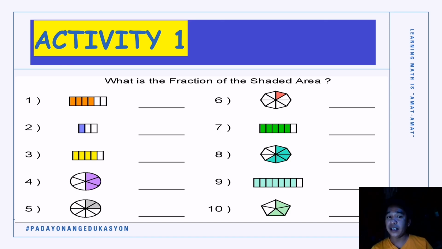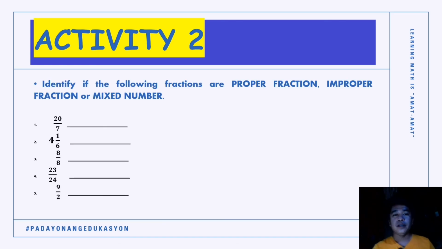Ang shaded area will be your numerator, kag kung pila divide into how many equal parts, that will be your denominator. So good luck with your activity 1. You can pause or stop this video while answering your activity 1 on your worksheets.